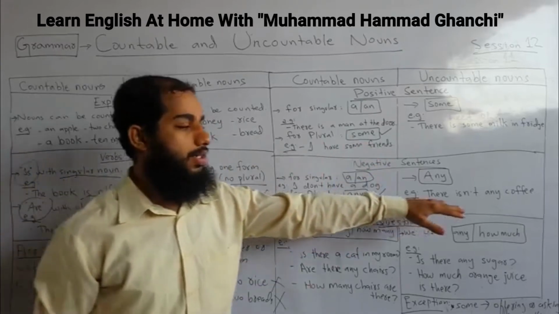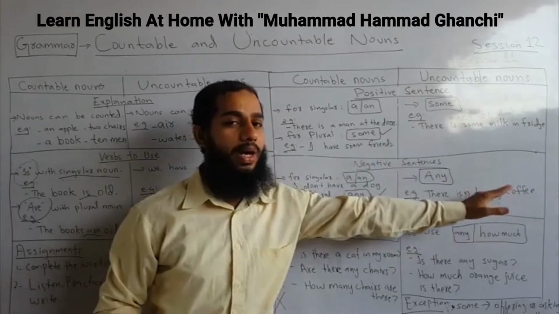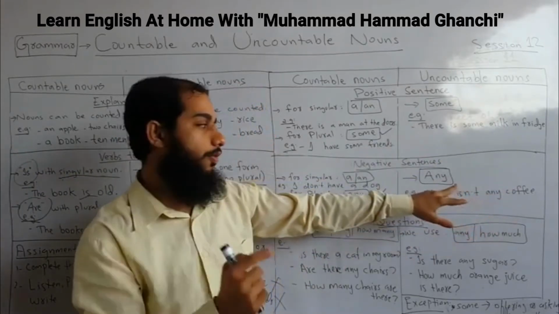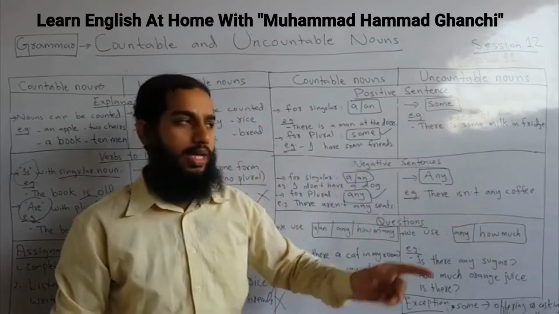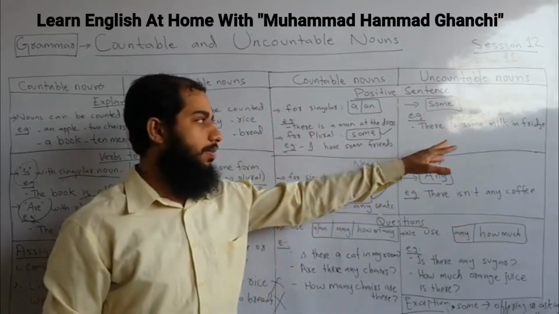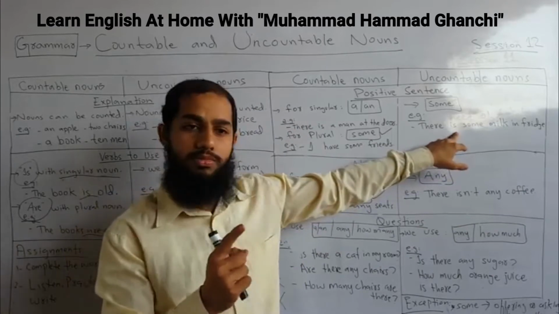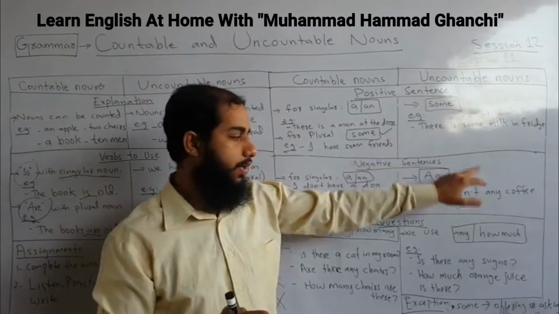Fine. Let's talk about negatives with uncountable nouns. We have only one form, so we use any. Some and any, only one case. When it was singular, we use a, an and it is only one. So we use some and we use any.